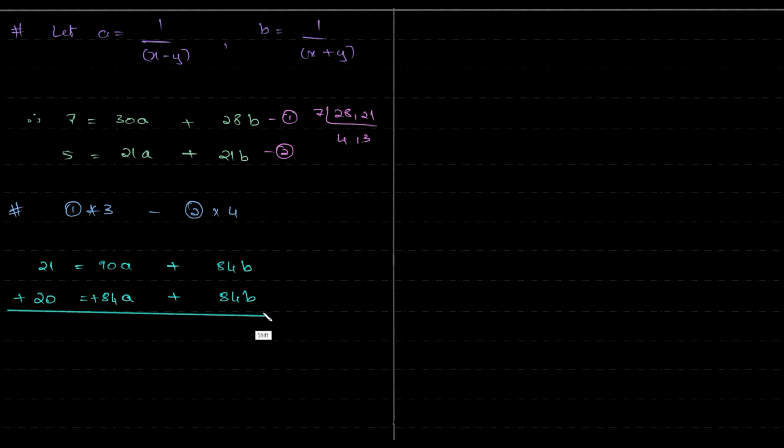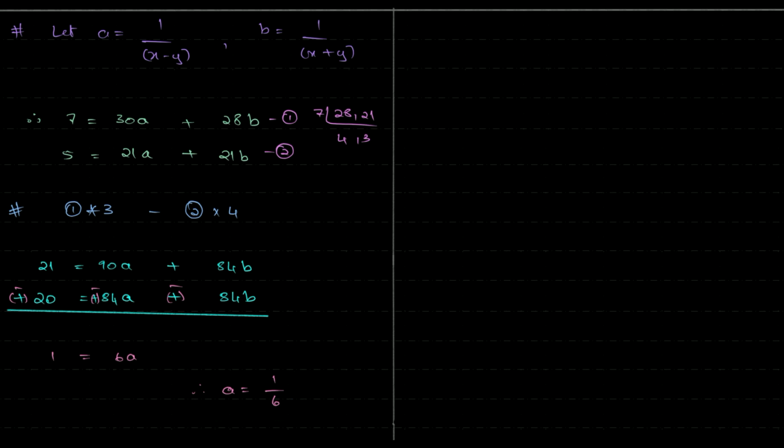Okay, I'm just being careful. Negative, negative, and negative. The difference is 6, right? 6a, and this is 1. Therefore, a is equal to 1 by 6.